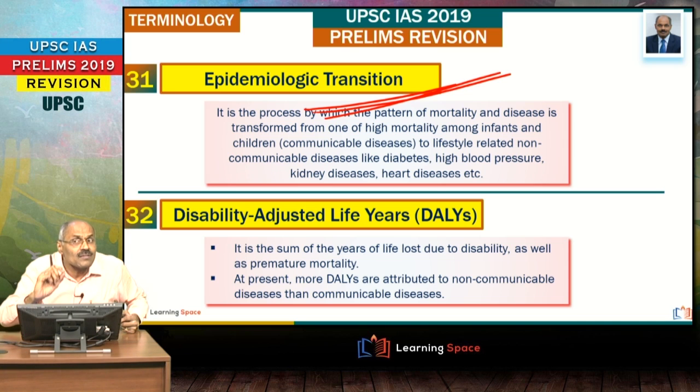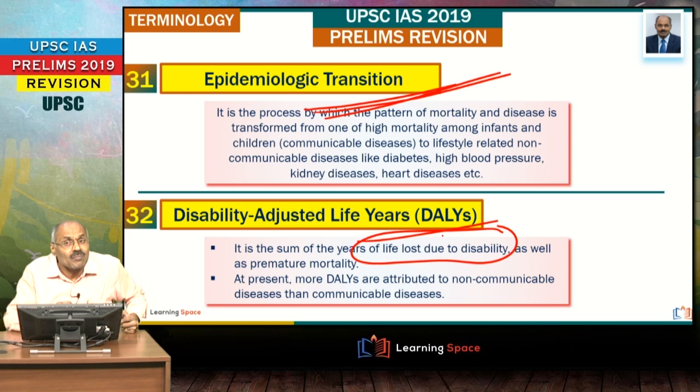And quite often the word DALYs is used, disability adjusted life years. That means because of the disease burden, what happens here? Disability. When a person is bedridden, when a person is not able to do the normal work, or not able to go to office to attend the job because of disability, then it is the years of life lost due to disability as well as premature death.